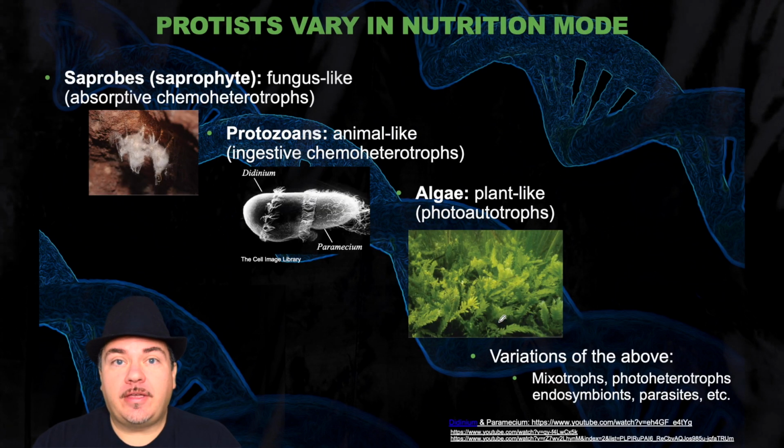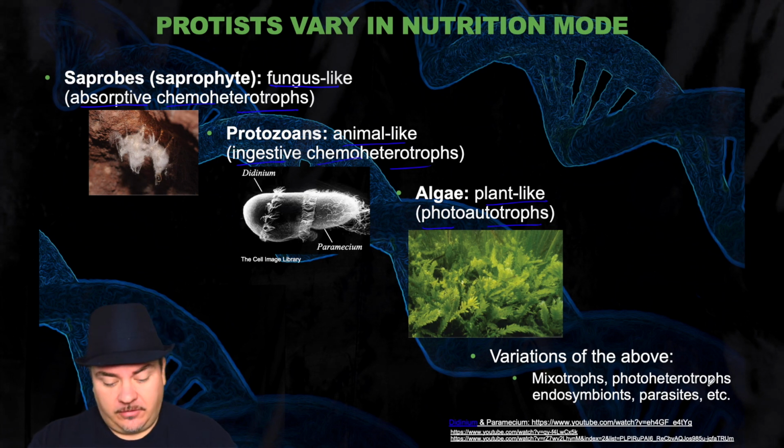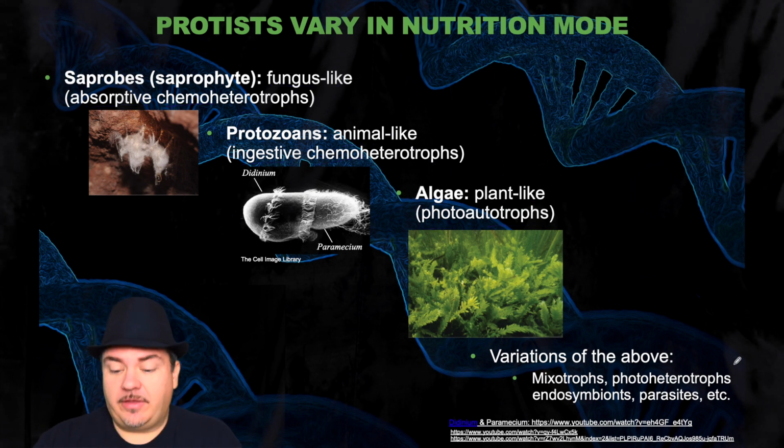The protists vary in their nutrition mode. So some are kind of fungus-like in that they absorb the nutrients from their environment and they're chemoheterotrophs. Some are animal-like in that they ingest the nutrients from their environment and they're also chemoheterotrophs. And some are plant-like in that they're photoautotrophs. And then you have variations of the above. You have mixotrophs, photoheterotrophs, endosymbiotes, parasites, etc. So a huge range in the way they get their nutrition.